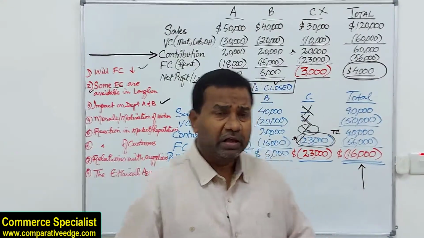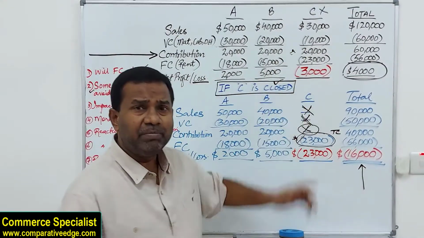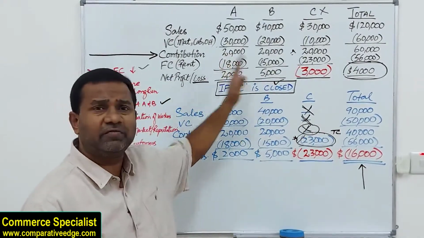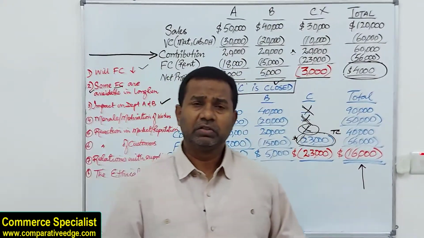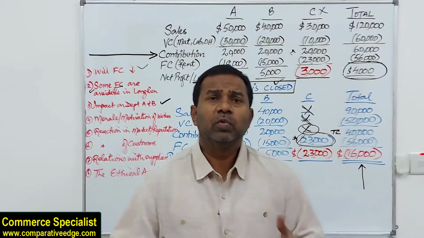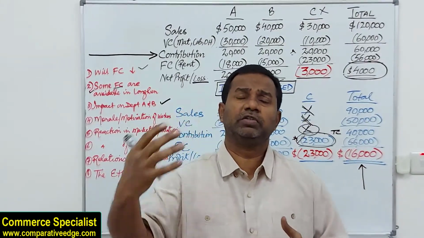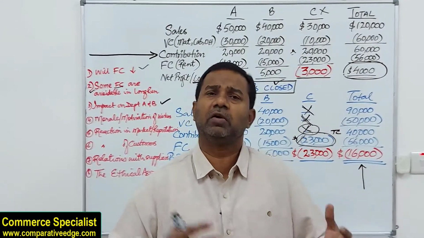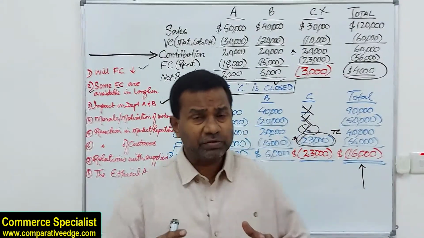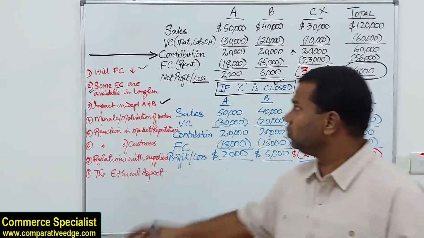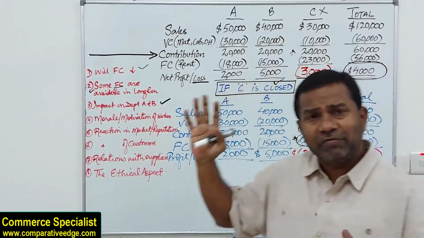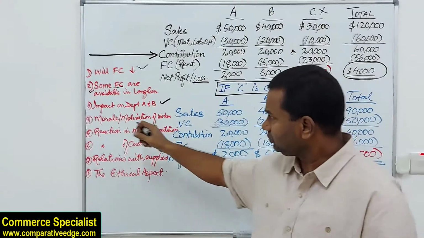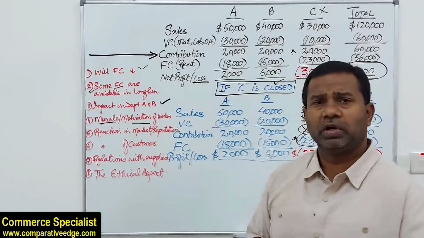So bottom line, if you close down this, maybe families may not consider coming here because they can only get things for the mother and father, not for the kids. So goods are not available for the kids. They will rather go to a departmental store where they can buy clothes for the whole family, whether it be the mother, father, or the kids. So sometimes you have to keep in mind, if we close down one department, will it affect the sales of other departments or not? Next, about the morale and motivation of workers.